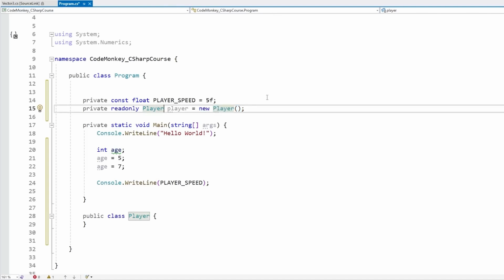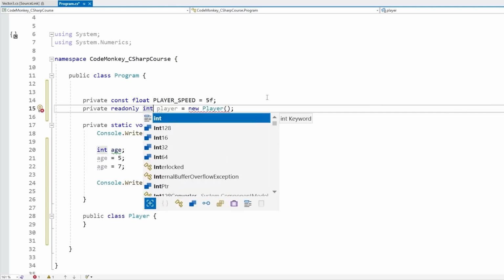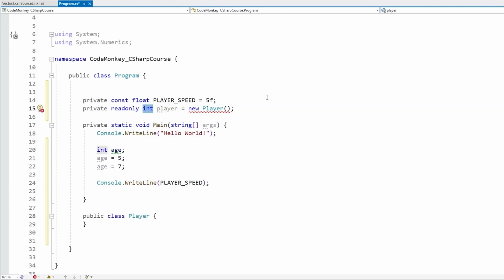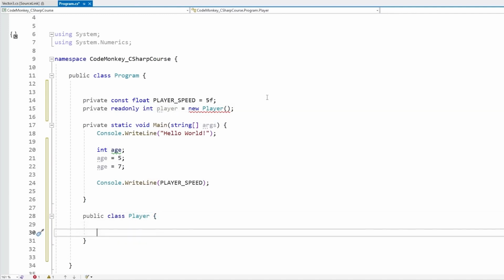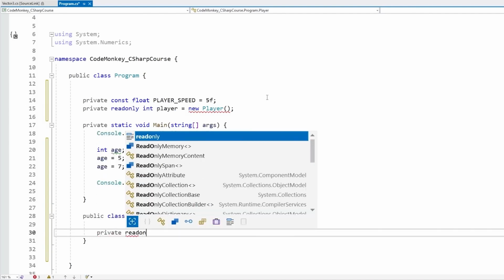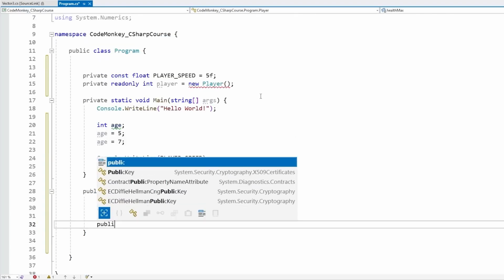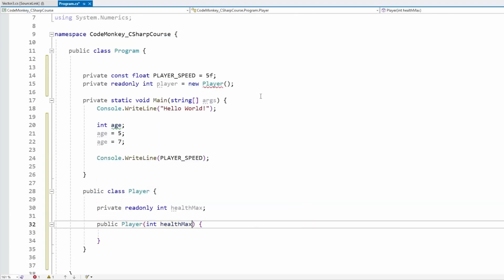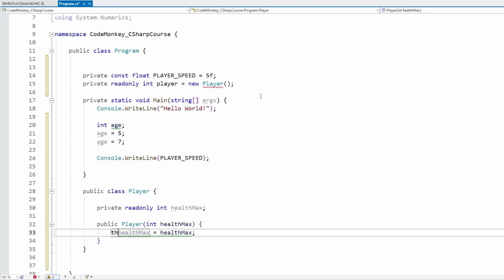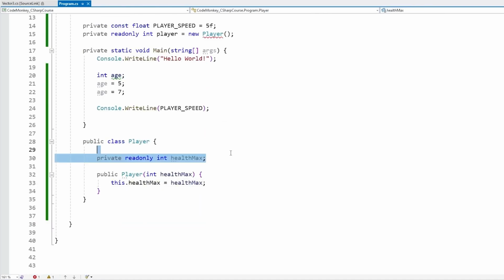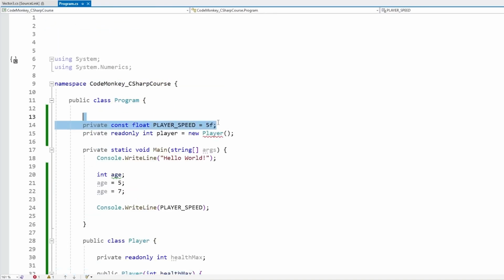This one works with any type, so it can be custom classes, or it can also be the built-in types like int and so on. It can still be useful to use readonly instead of const even for these basic types. For example, on the player class, let's say each player would have a different kind of maximum health. So they would have a private readonly healthMax, and then on the player constructor we could receive a certain healthMax, then assign it onto this one just like this. This would sort of act like a constant, meaning we cannot change it afterwards. But by using the readonly tag, we can set it to a different value and it does not have to be set directly at compile time. So that's really the main difference between these two.